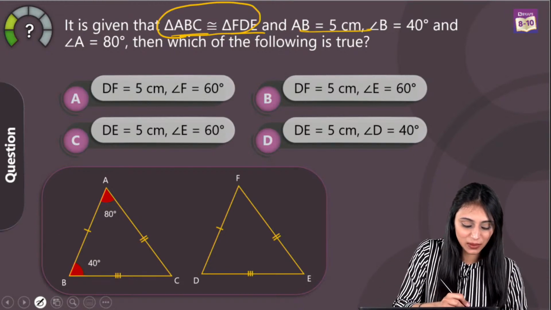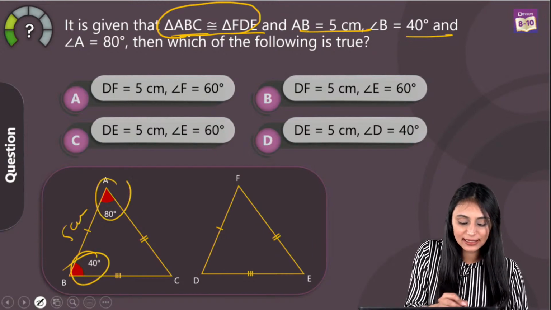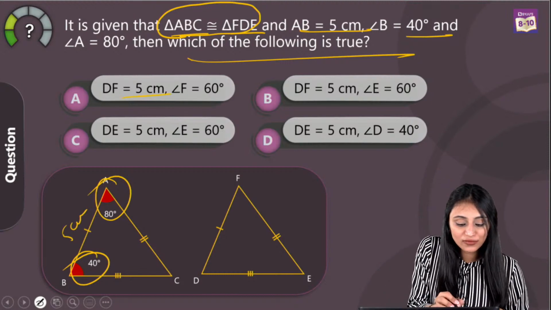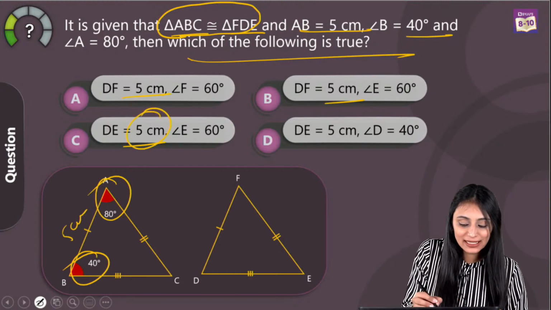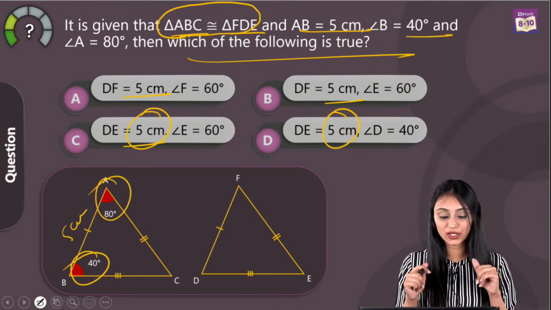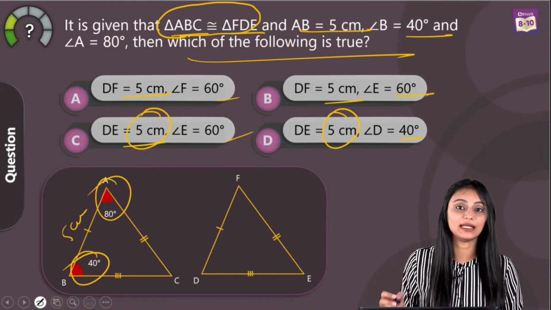AB is 5 centimeter, this is AB. Angle B is 40 degree, that's given. Angle A is 80 degree, that is also given. Which of the following is true? If you look at the options, in all of them DF is given as 5, and in two of them DE is given as 5 centimeter. So the first thing we need to check is DF or DE. The third thing is the measure of the angles D, E, and F.